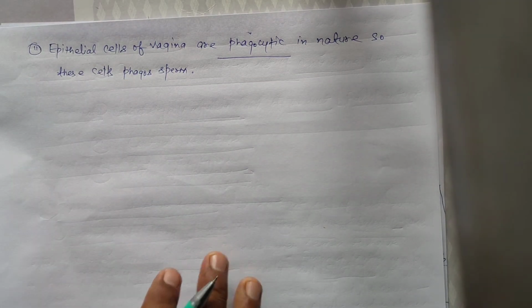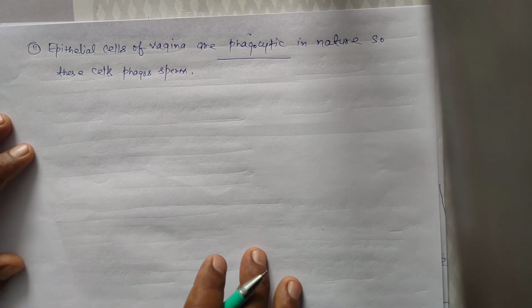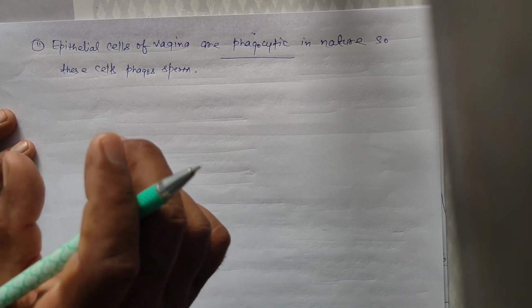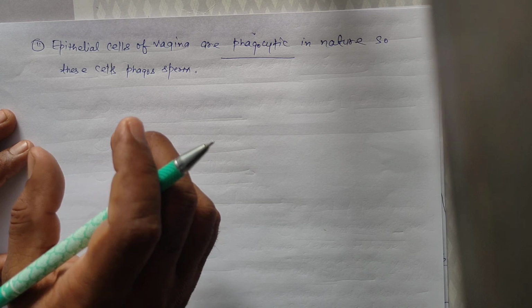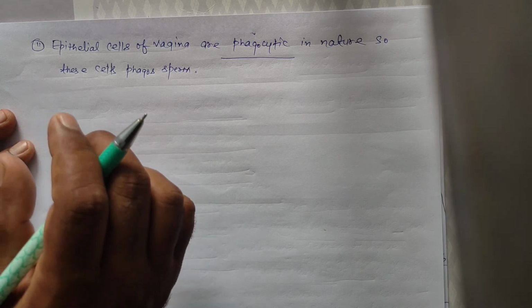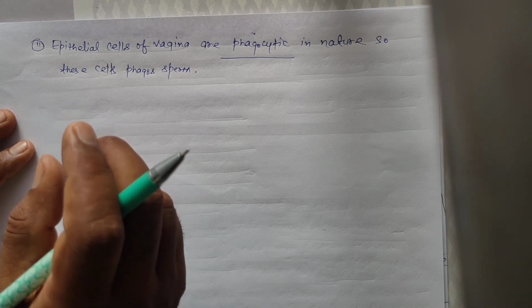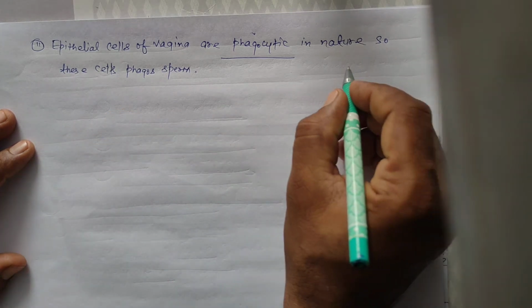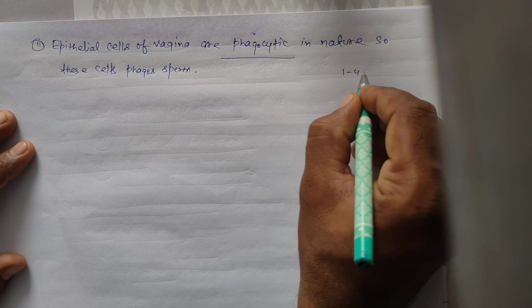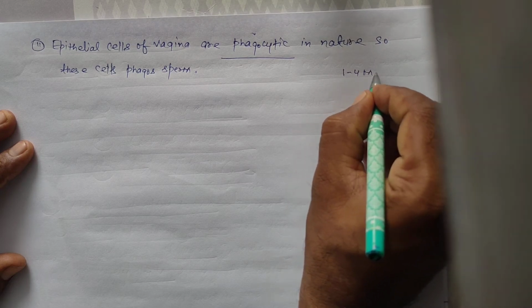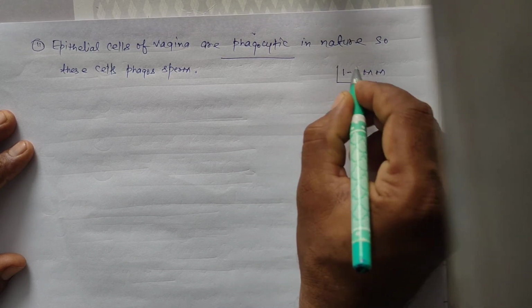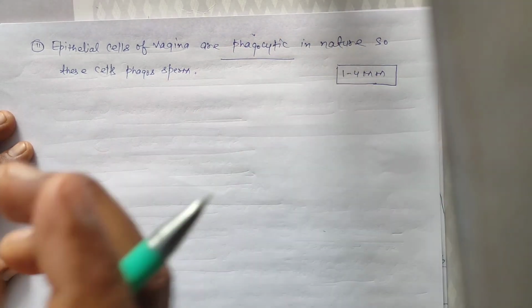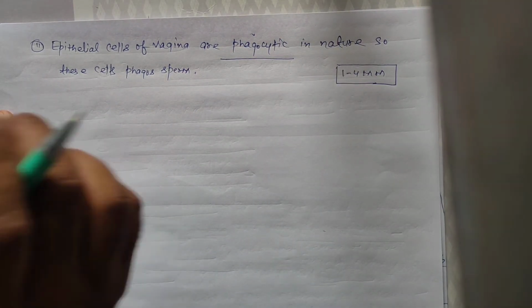Second reason. Next, human sperm motility per minute is 1 to 4 mm by the peristaltic movement of the oviduct.